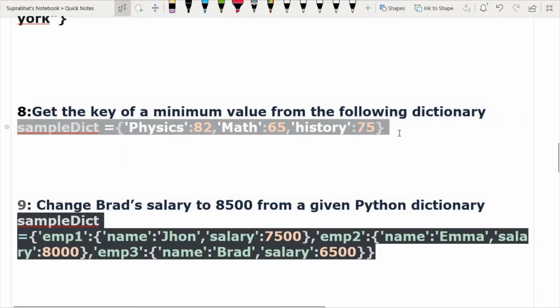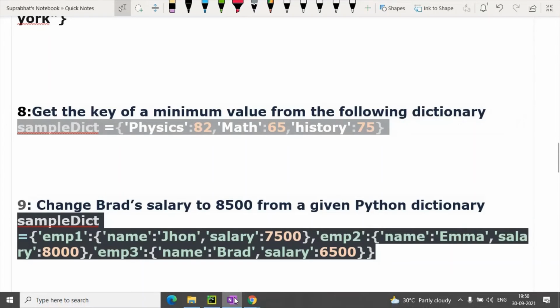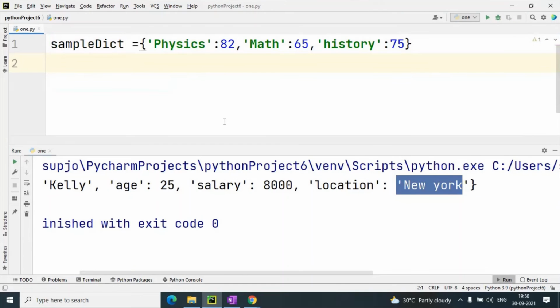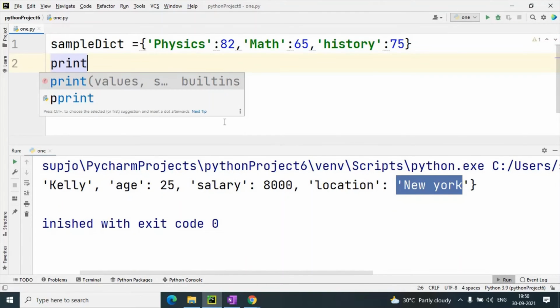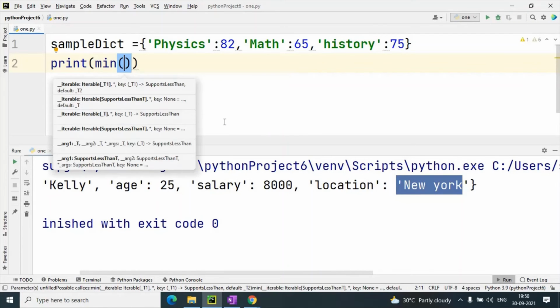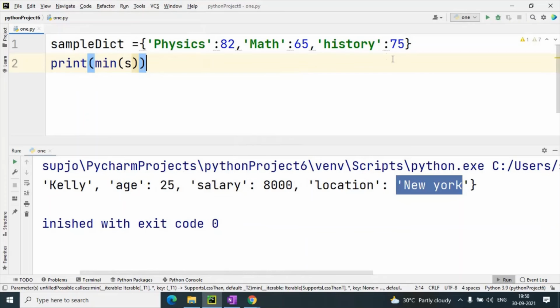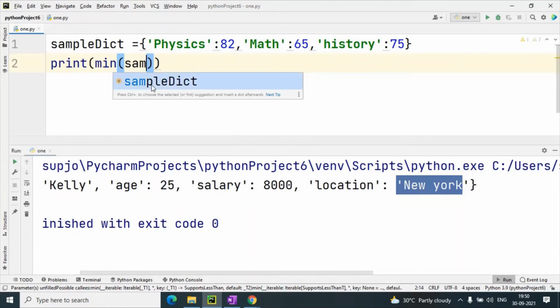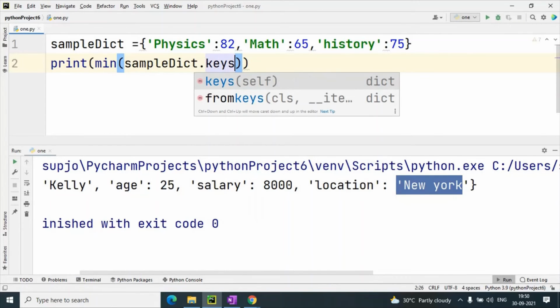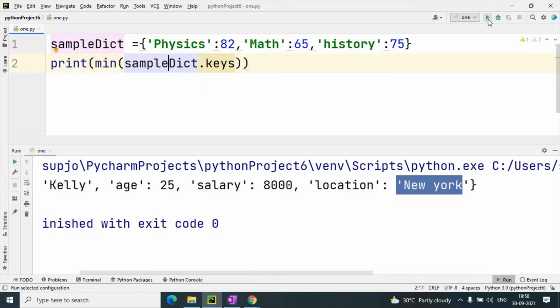I am copying this code in PyCharm. So when I print like this, print min, and inside min sample dict I have taken dot, suppose I give the keys. So what it will give?